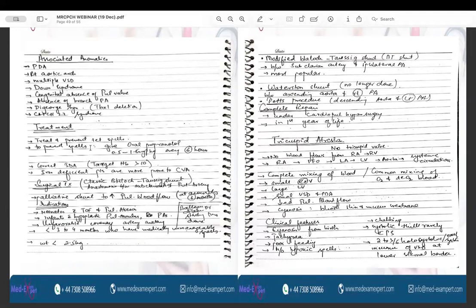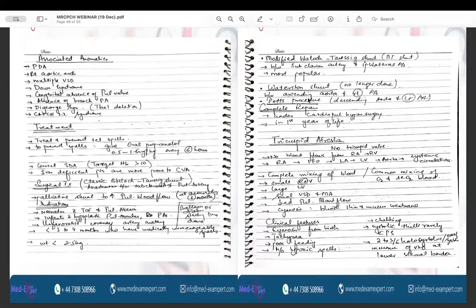The surgical treatment involves the palliative shunt, which will increase the pulmonary blood flow, which is done at around 6 months. Then the indications of surgical treatment are the neonates with TOF and pulmonary atresia, infants with hypoplastic pulmonary annulus and pulmonary arteries, and unfavorable coronary artery anatomy, and those who are less than 3 to 4 months of age who have been medically unmanaged. And if the weight is less than 2.5 kilos. So the procedures which are done are the modified BT shunt, Waterston shunt, and Potts procedure and complete repair.